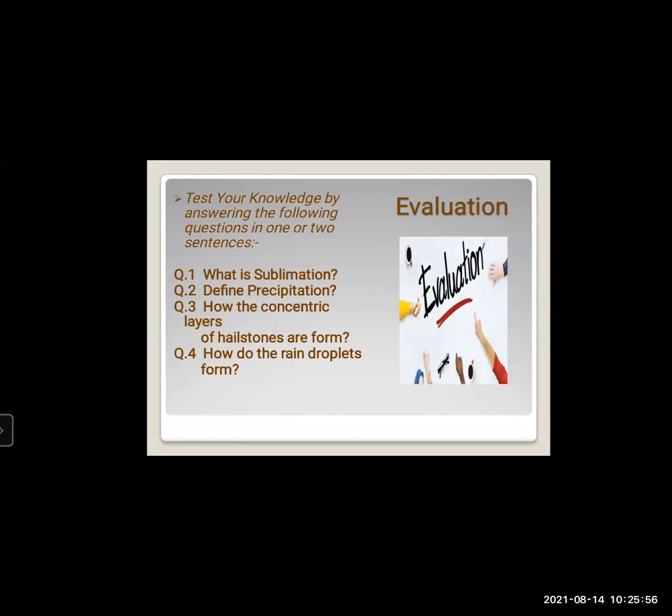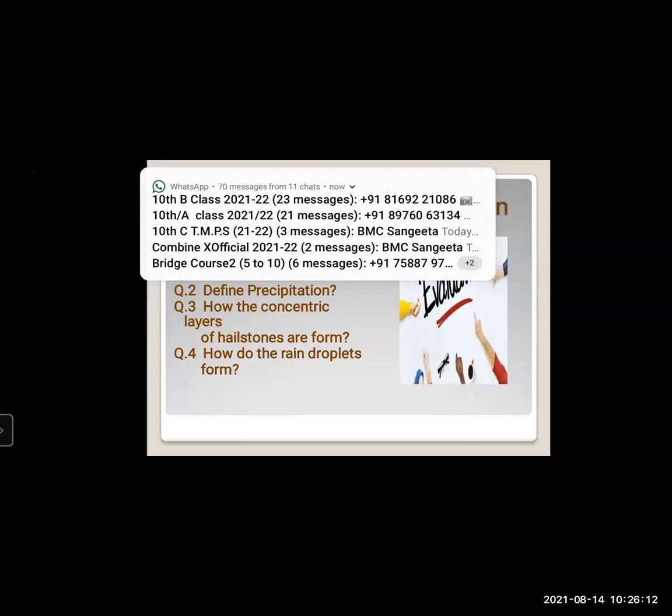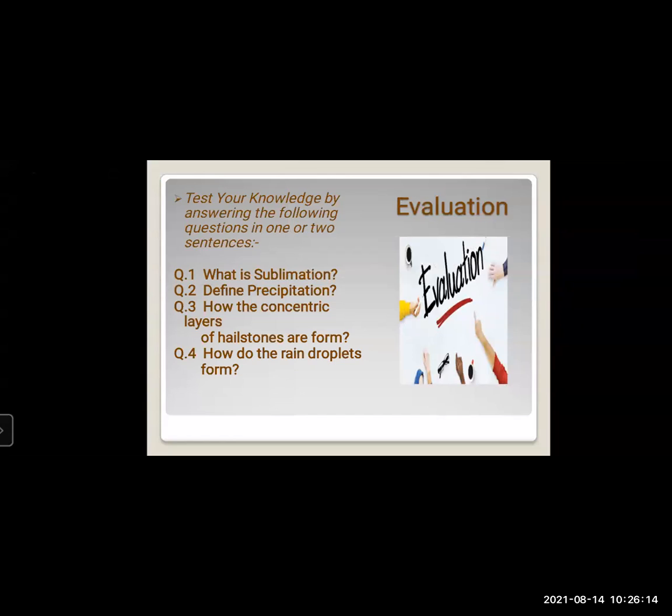So in the first part of this chapter, we have understood how the rain droplets are formed. Then why is there snow only in Kashmir? Because of the higher altitudes. So these geographical reasons are there for snowfall regions, rain droplets, and hailstones.